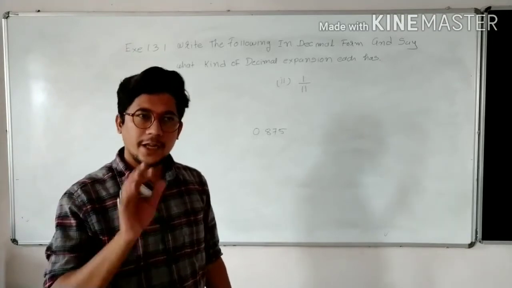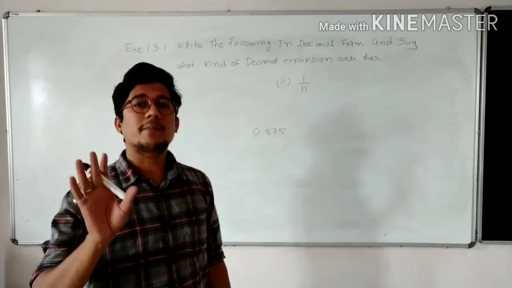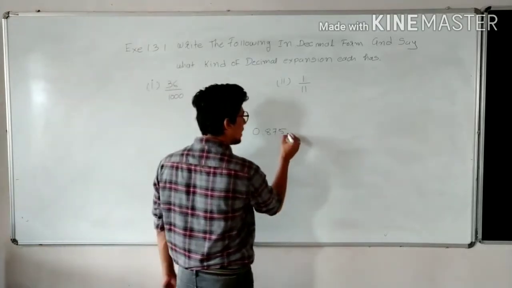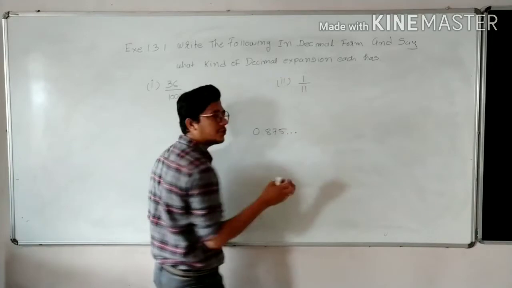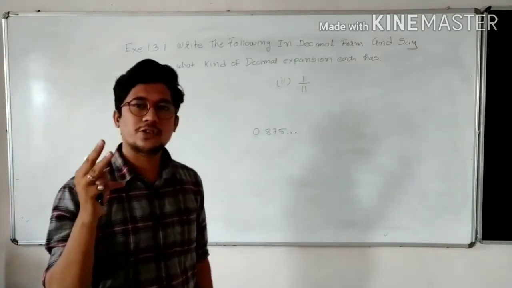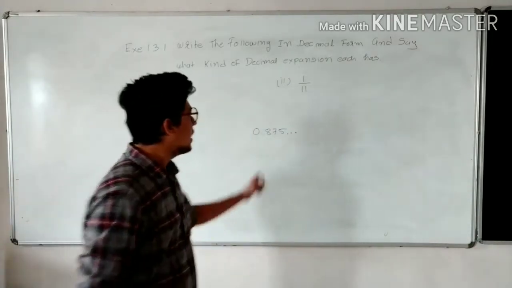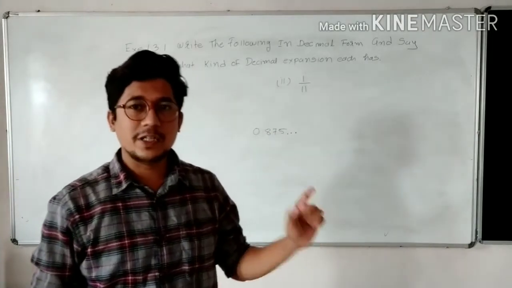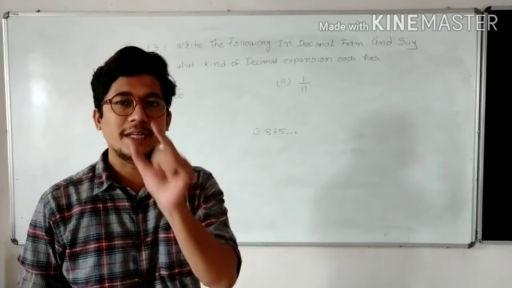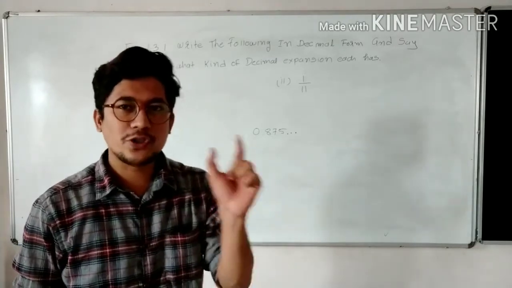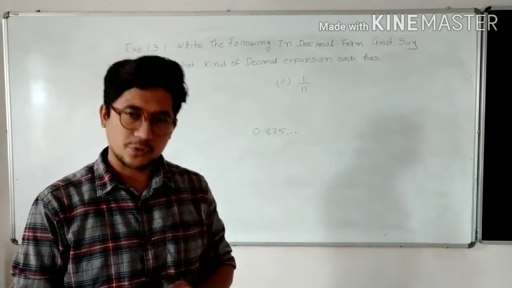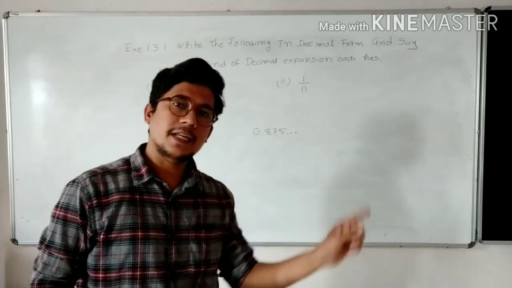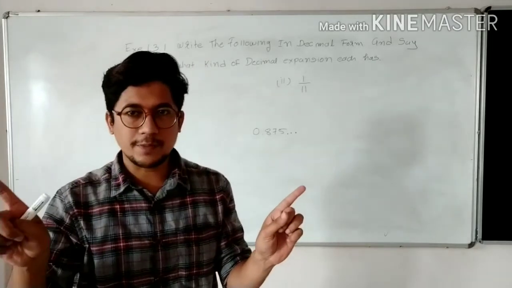In the same way, if you are not getting a remainder and it keeps on giving values, then in that case you have to put only 3 dots. How many dots? Only 3 dots. It means this decimal expansion is non-terminating. That means it is non-stoppable. Yes or no? So we have learned that division is either terminating or non-terminating.